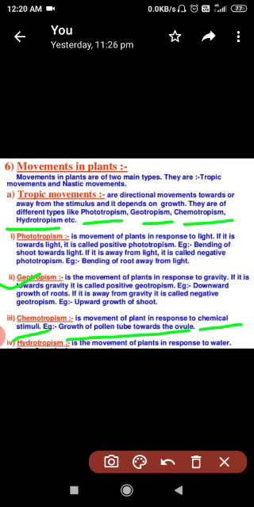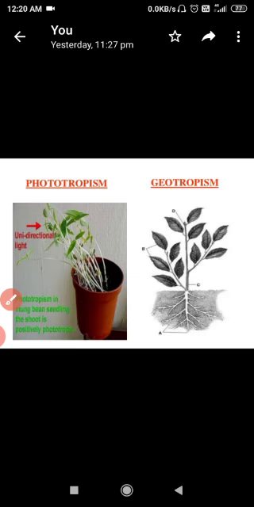Now come to hydro. Hydro means water. When the movement of a plant occurs due to water, it is called hydrotropism. Easy. Now move to the next.